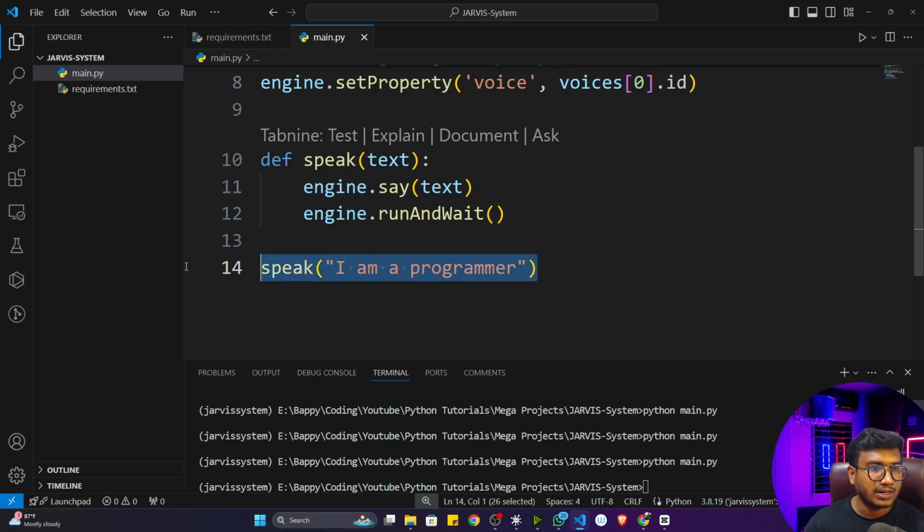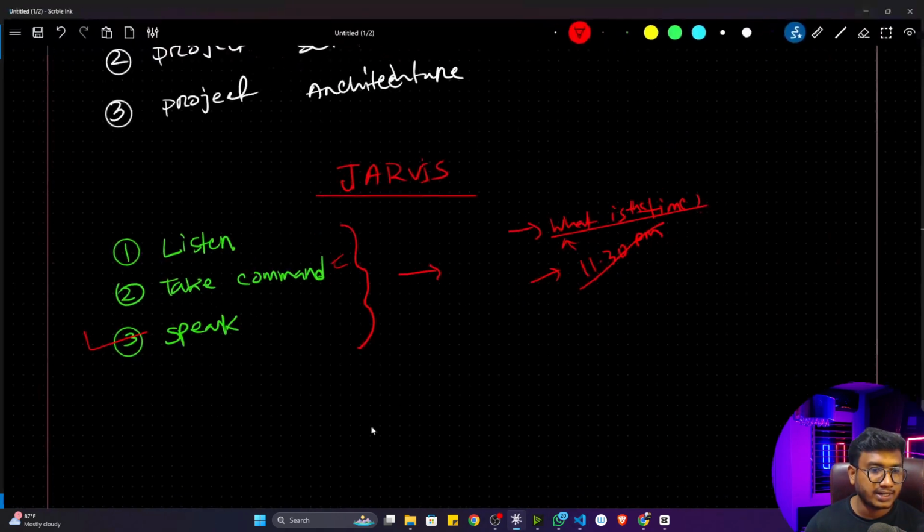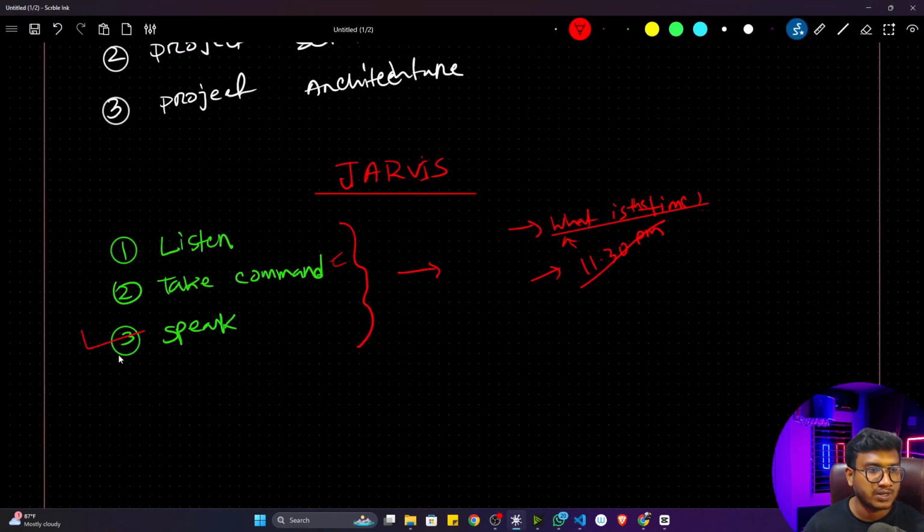So that's it. Now let me delete this particular line, it's not required. We have successfully created this speak functionality, the speak component. Now let's work on the listen component. Listen component means if I'm speaking something, my system will try to recognize that speech, try to listen. That means it will do voice recognition. With the help of that, we'll be creating this function called take command.